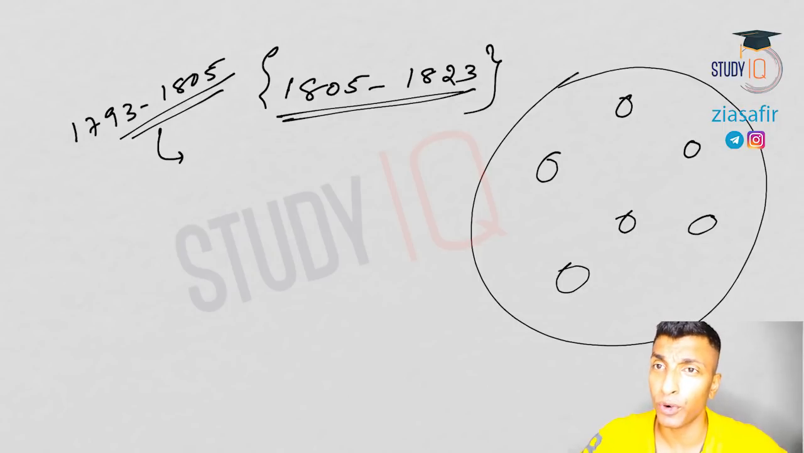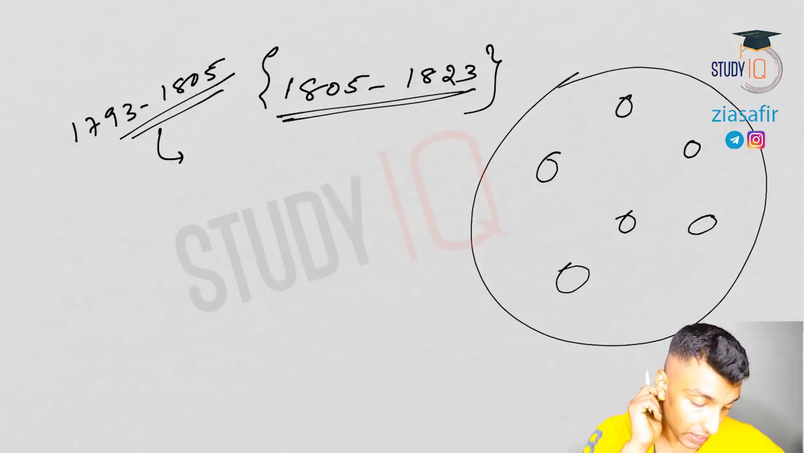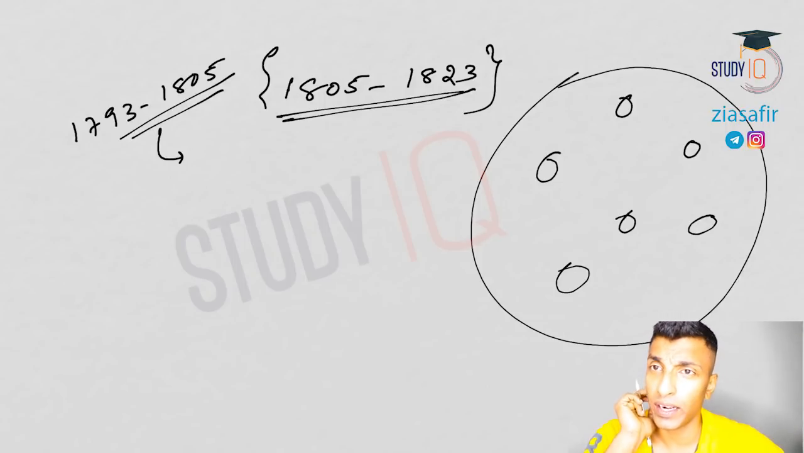And in 1800, Fort William College was established basically to train the newly appointed civil servants in the local languages like Hindi and Urdu. And the college was shut down in 1802. I've told you this point. The first and the only principal of this college was John Gilchrist. Okay, so 1793 to 1805 we have done in the previous session.